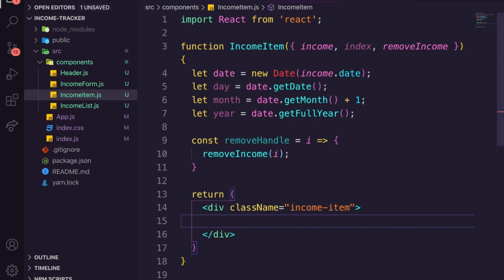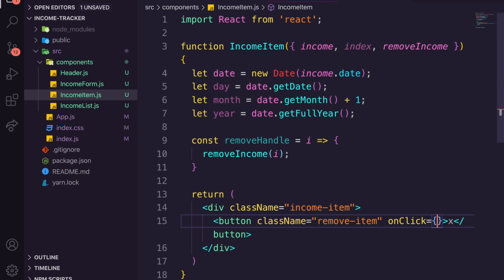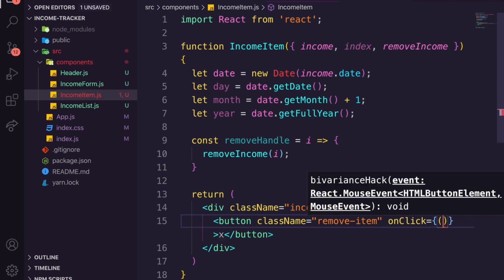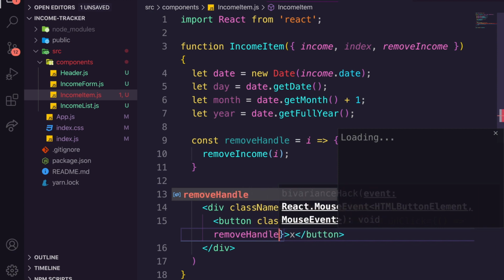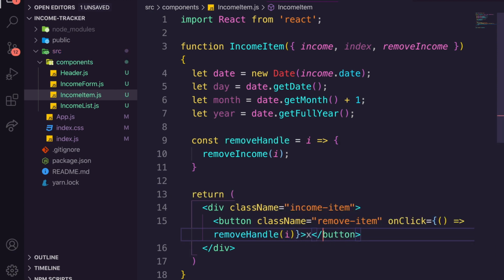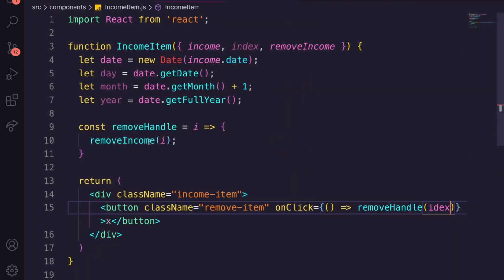We're then going to have a button with remove item, and in here we're just going to put an X, and we're going to have an on-click event that obviously calls the remove handle. So we're just going to pass through that, say remove handle, and we're going to pass through index. Let's again close that, and I've spelled index wrong. So that's where we've got the button.